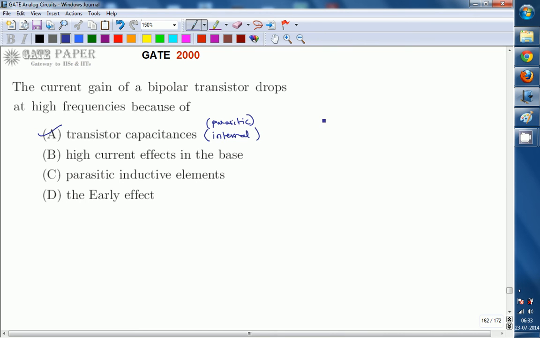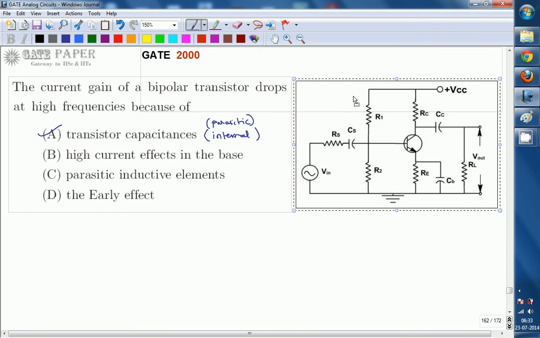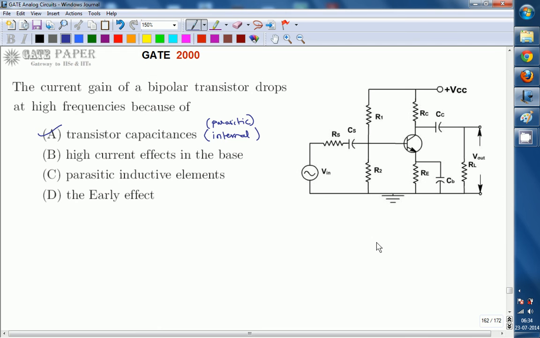So this is a general amplifier circuit, a common emitter amplifier circuit. In the general common emitter amplifier circuit, there are three capacitances present: 1, 2 and this third capacitor.